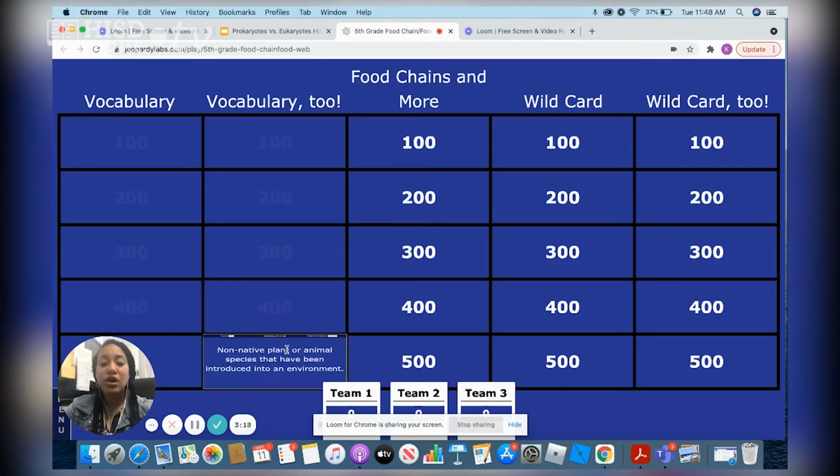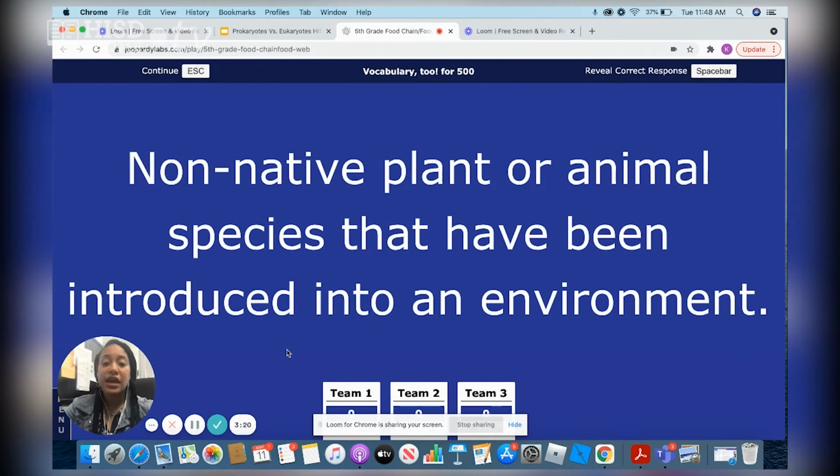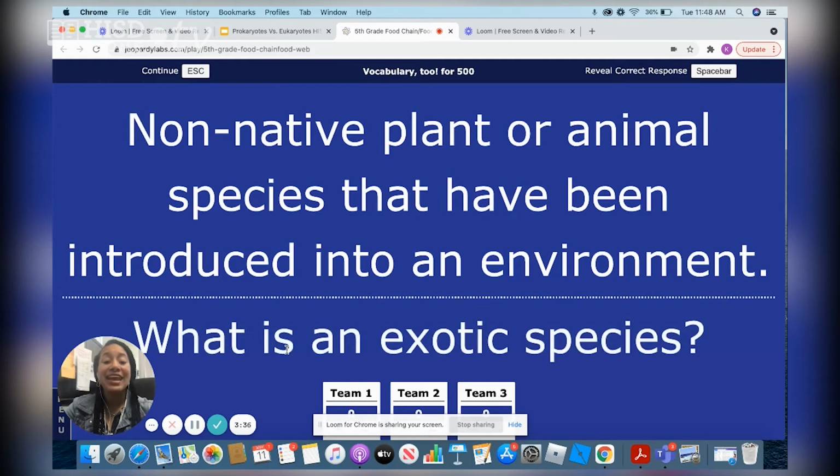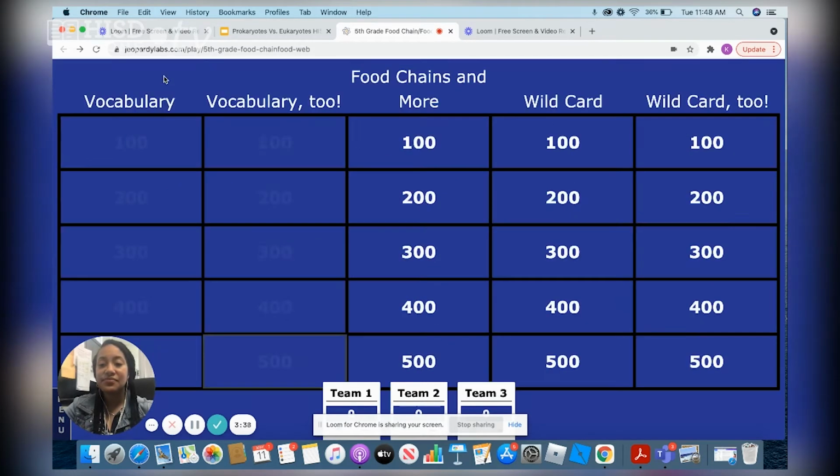And then last one, vocabulary 2 for 500, non-native plant or animal species that have been introduced into an environment. And the key here is the non-native. So they are not typically part of the environment. Yes, if they are not typically part of the environment, we call them an exotic species. Great job. So we have so far completed the vocabulary column and vocabulary 2 column, and now we're going to move on to food chains and more.